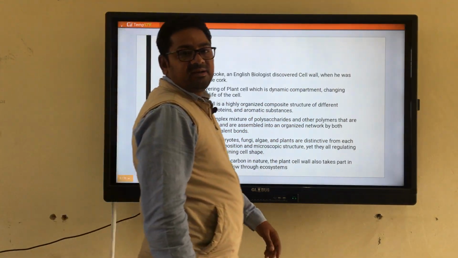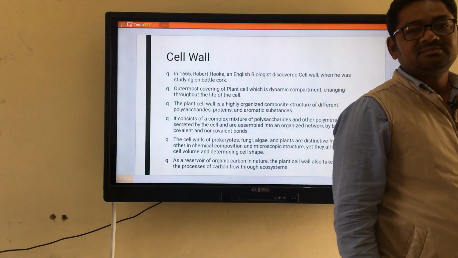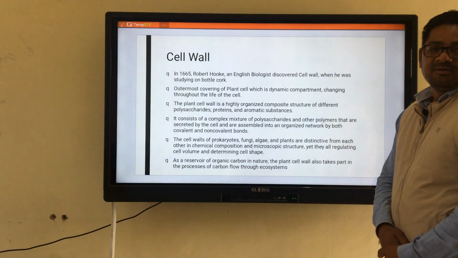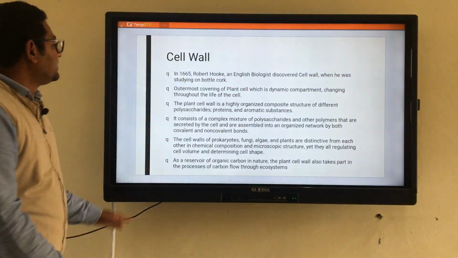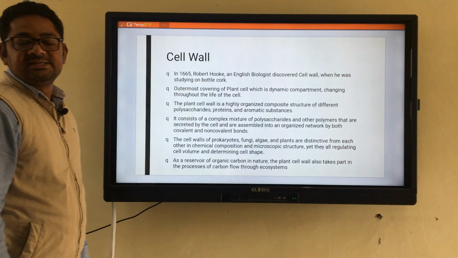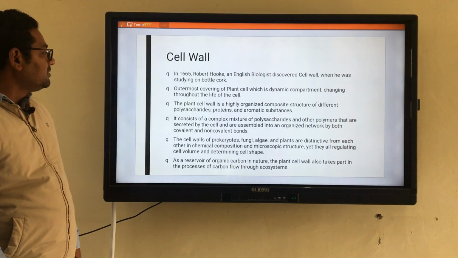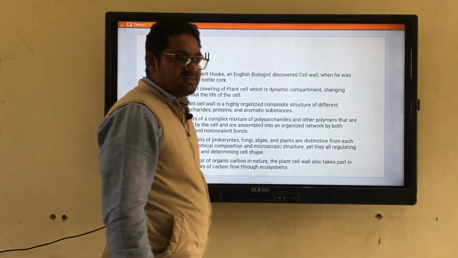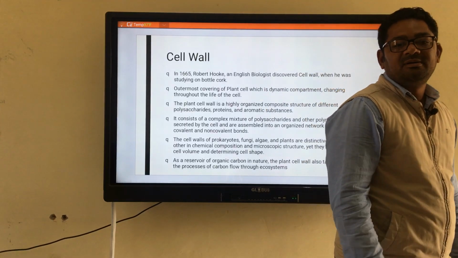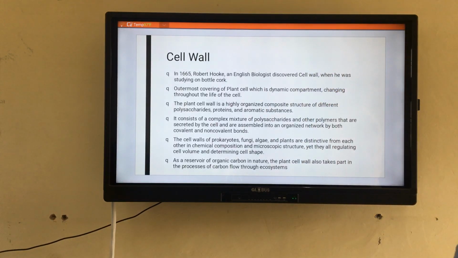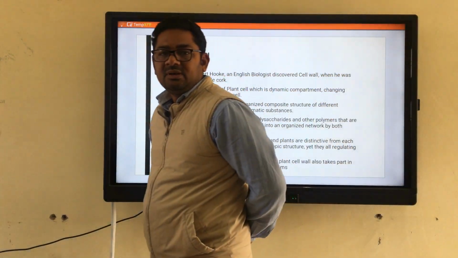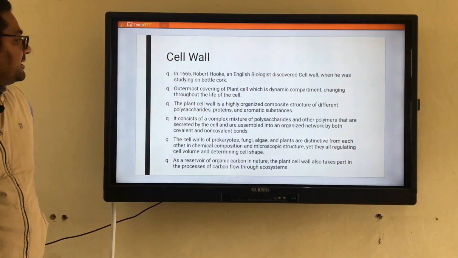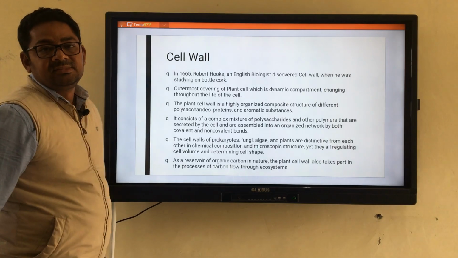So first of all, beta, we will come to the introduction. Cell wall, what do you mean by cell wall? We will start with the discovery. In 1665, Robert Hooke, an English biologist, laid the foundation for the discovery of this particular structure that is named cell wall. Actually, he was working on a dead tissue, the cork.